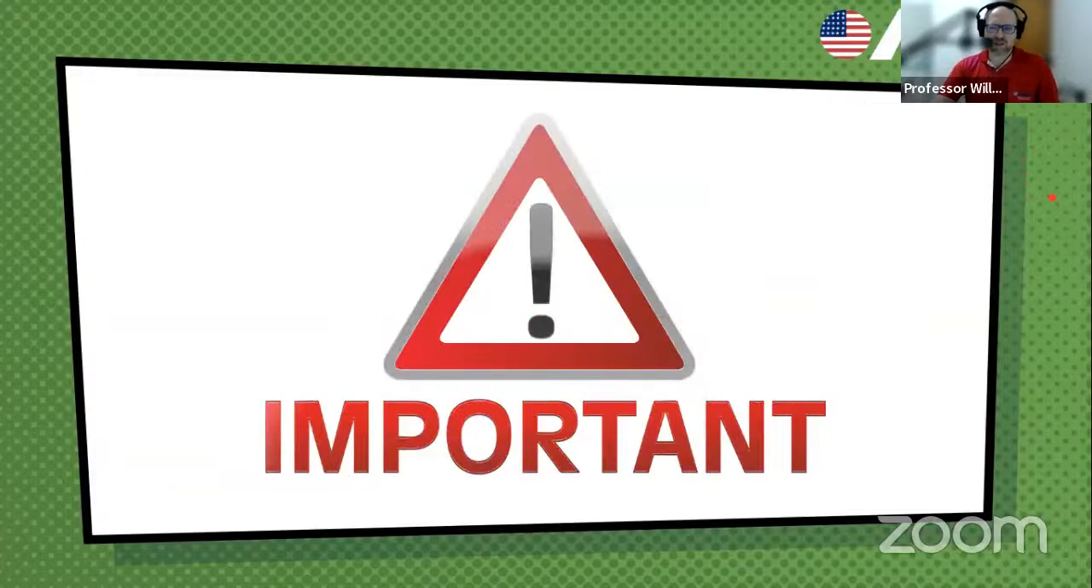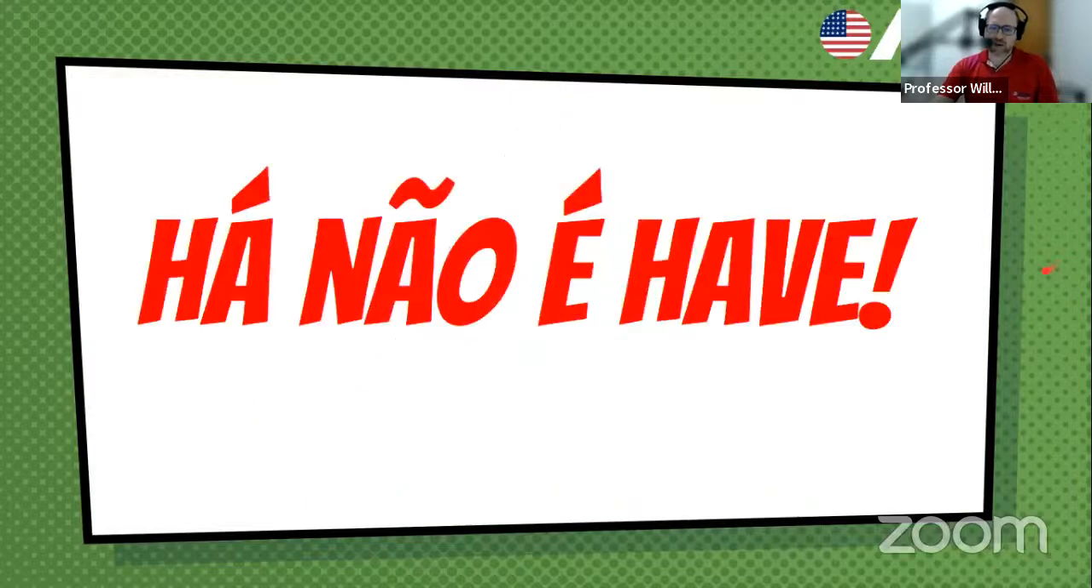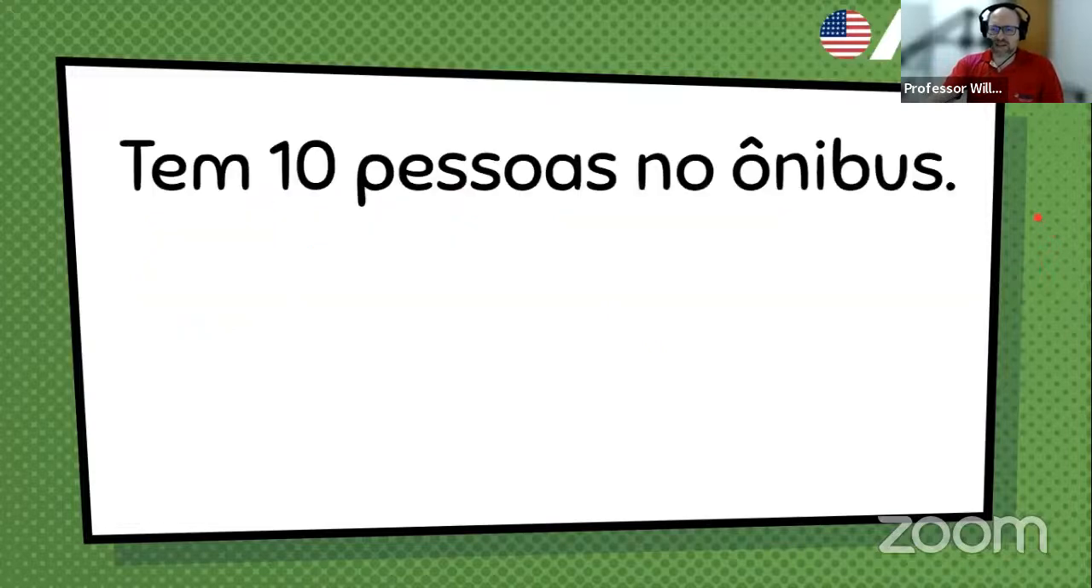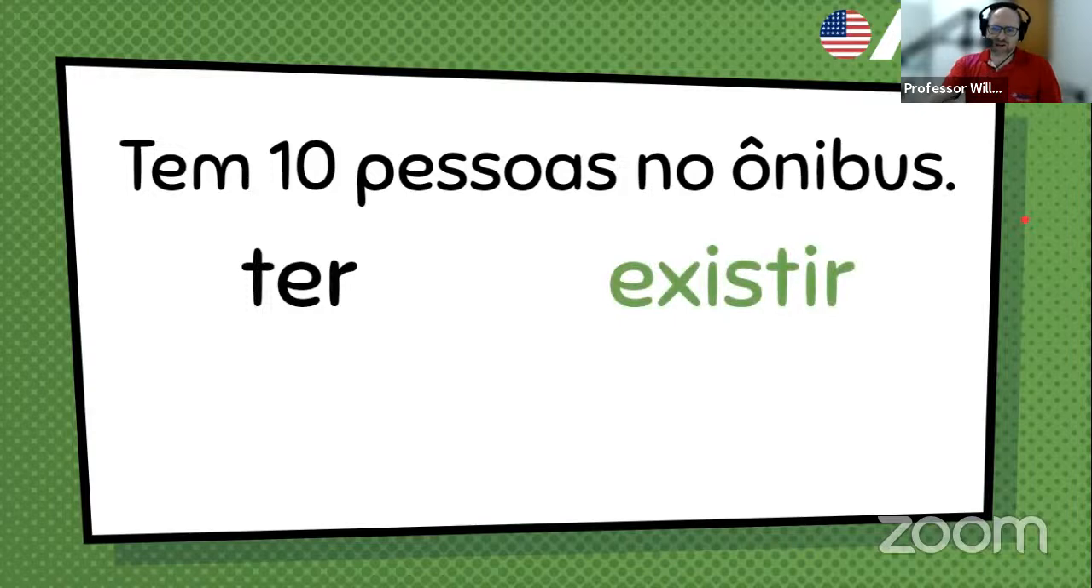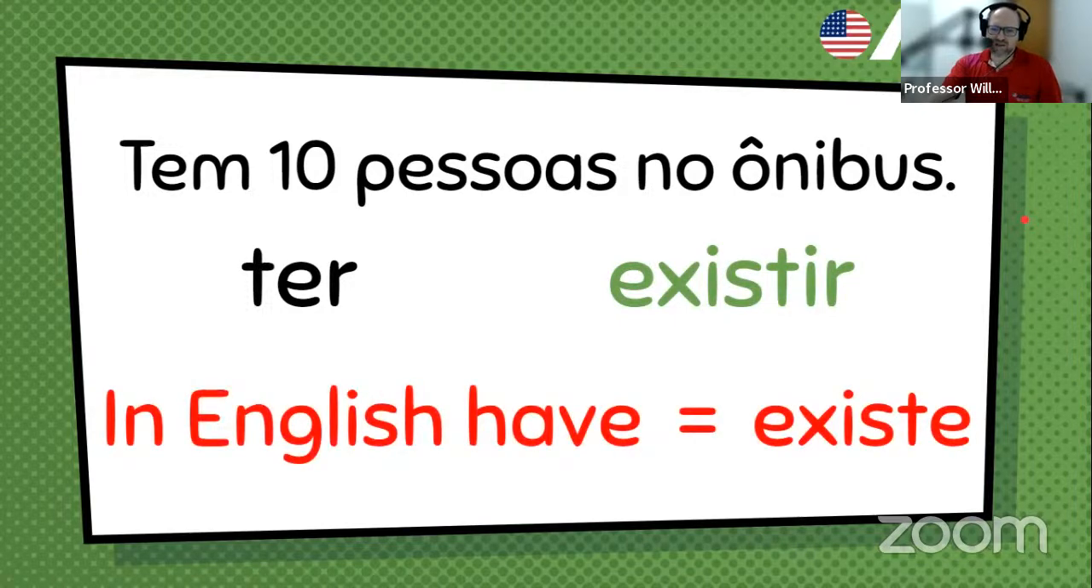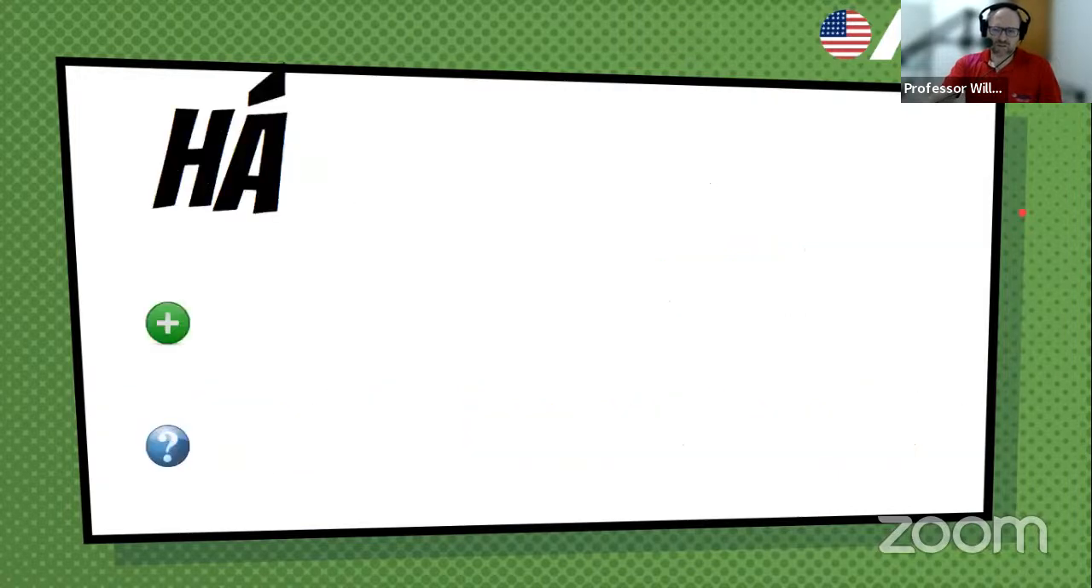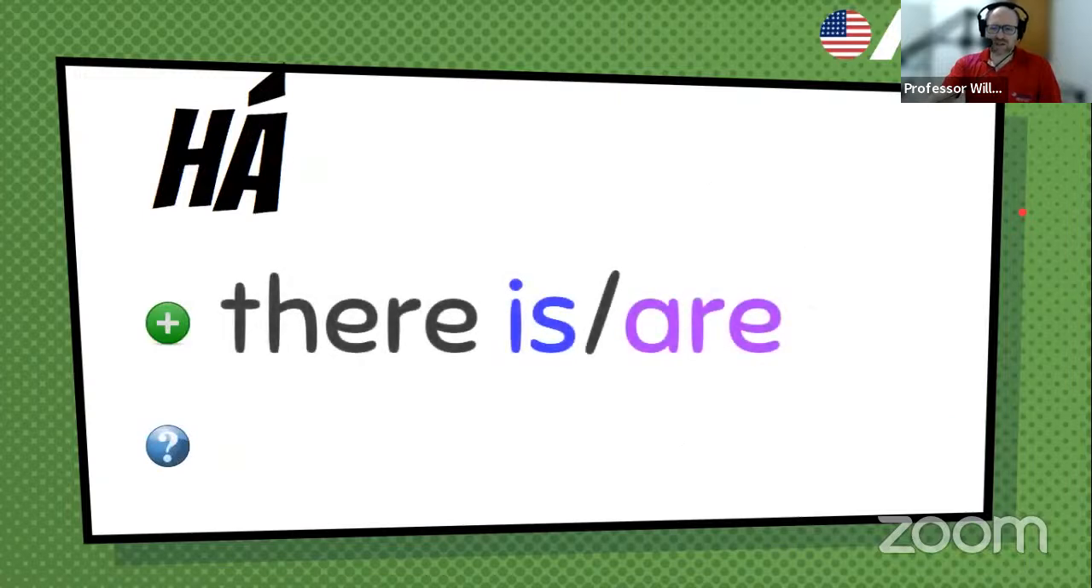It's a very common mistake. Never was have and never will be have, because it comes from the same kind of verb as existe. So if we say tem 10 pessoas no ônibus, so it's ter, but it's ter like existir. So in English, have never is existe. So then we use there is or there are.